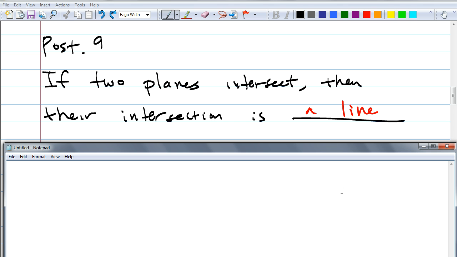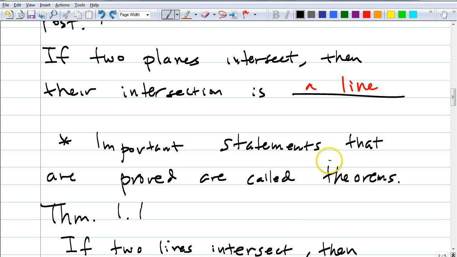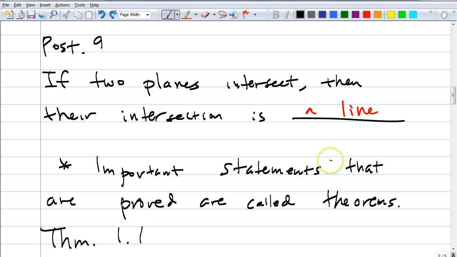Okay. May I move on? Now we're done for this section. We're done with all the postulates. Now the theorems. Important statements that are proved are called theorems. Okay, so now we're going to talk about our first theorem. Let me just wait. Let me move it up for you.